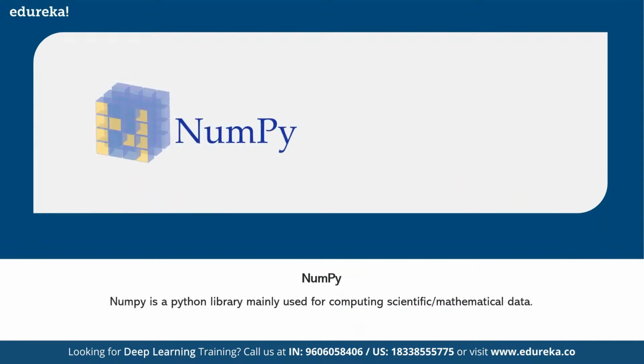And you need to be aware of the NumPy library, because NumPy is a Python library which we use for computing scientific or mathematical data. It has various mathematical functions inside it which help me to perform mathematical analysis at a faster pace. Some of the features of NumPy are that it supports multidimensional arrays, it helps me to perform numerical analysis, and it's very intuitive.